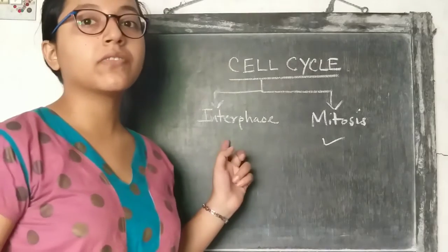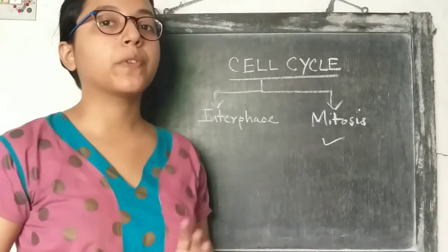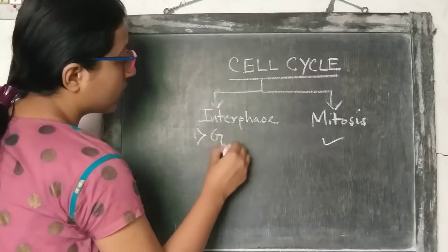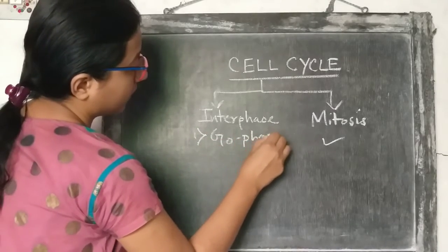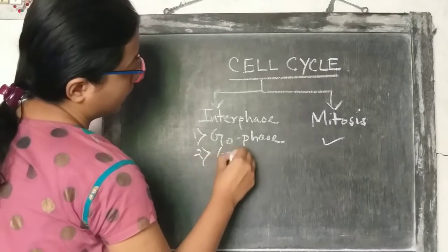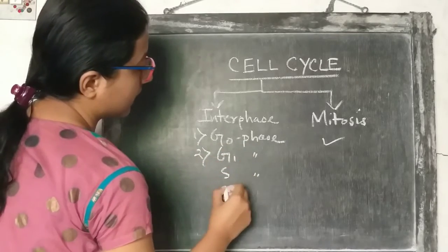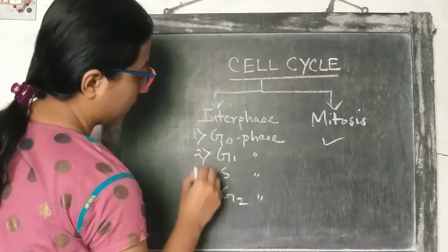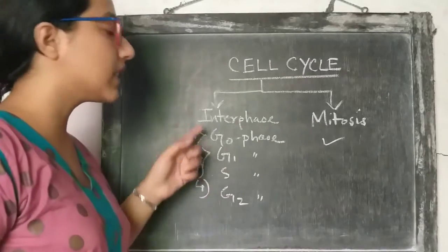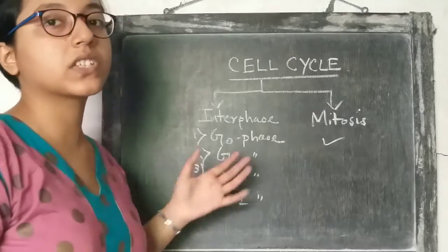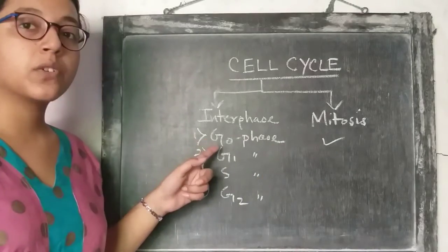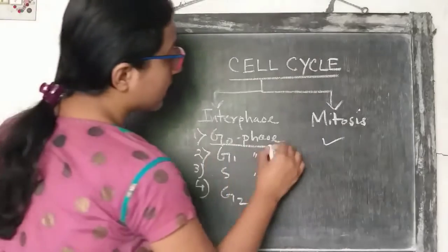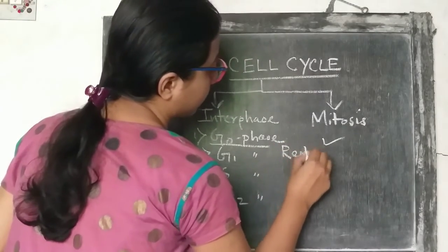This interphase is composed of four phases. So let's look at what the phases are. The first one is the G0 phase, G1 phase, S phase and G2 phase. These are the phases which constitute the interphase. The G0 phase is the resting phase of the cell cycle. So G0 is the resting phase.